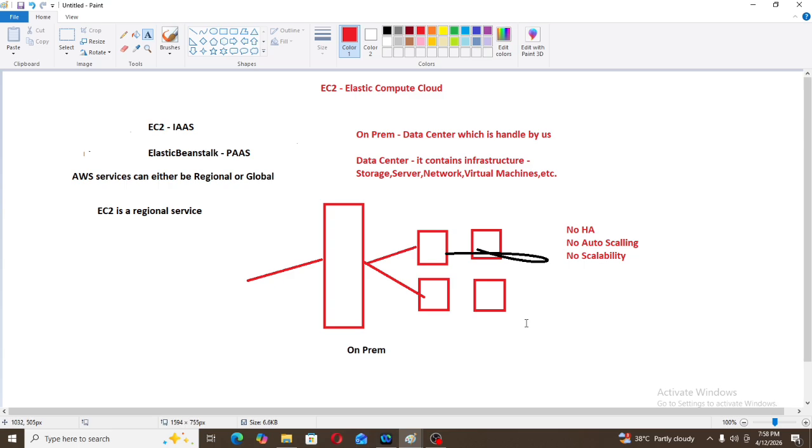Load balancer is a software, so we need to install the load balancer. So it is a difficult task to increase the load balancer or to increase or decrease the servers, anything. So we will not have high availability, auto scaling, and scalability on premises. So we are going to AWS services to get high availability, scalability, and auto scaling.